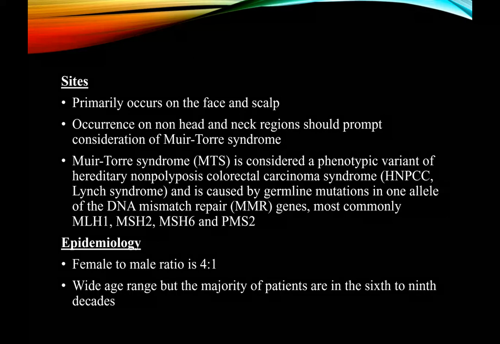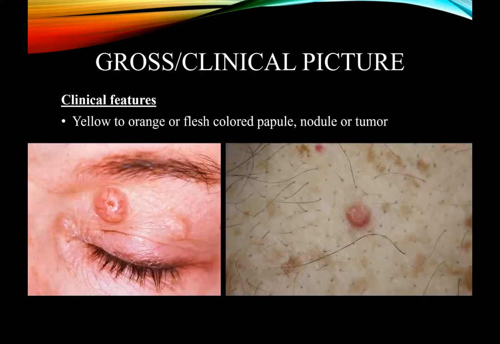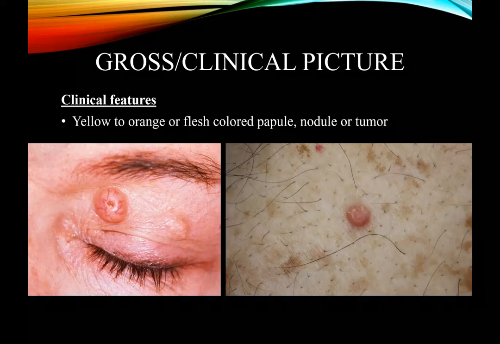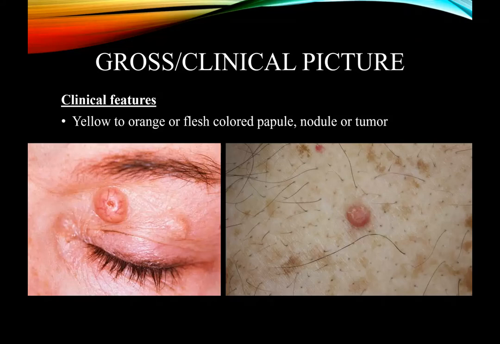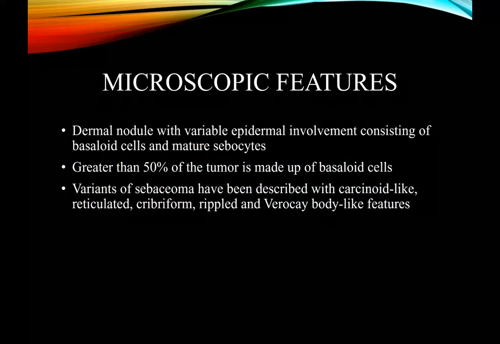Epidemiology, as already discussed before, the female to male ratio is 4 to 1 and it can occur in the 6th to 9th decades. So now we'll begin with the gross and clinical picture. The basic clinical picture is that of yellow to orange or flesh colored papules, or they can be a nodule also, based on whether they are less than 5 millimeter or more than 5 millimeter in elevation.